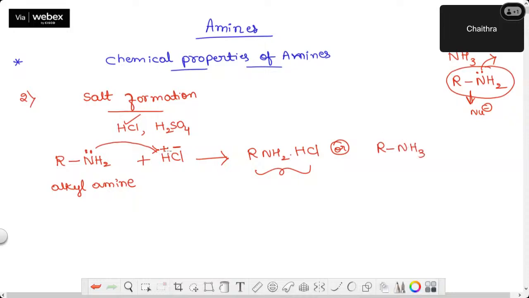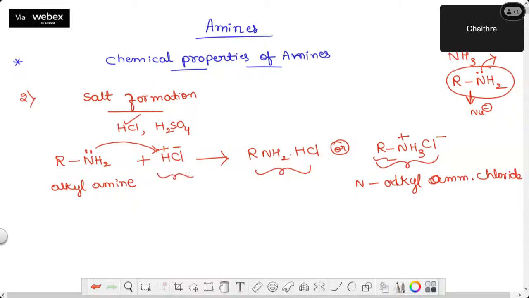Nitrogen gave that pair of electrons to H plus, so now you get a positive charge on nitrogen. Because the alkyl group is attached to what, students? The alkyl group is attached to this nitrogen. So I can call this N-alkyl ammonium chloride. This also explains the basic nature of amines.